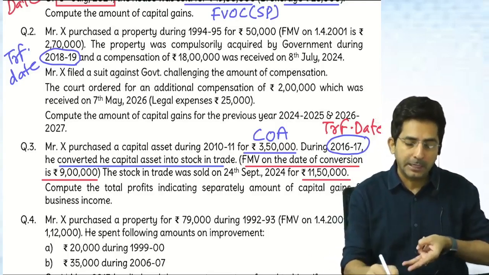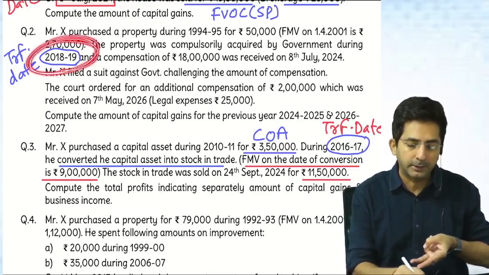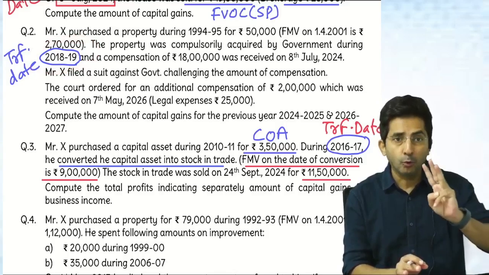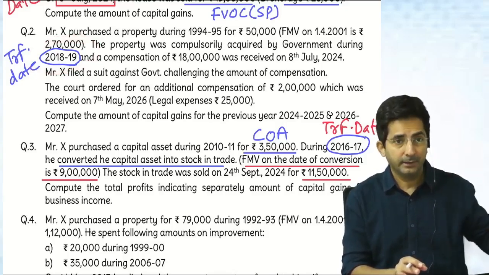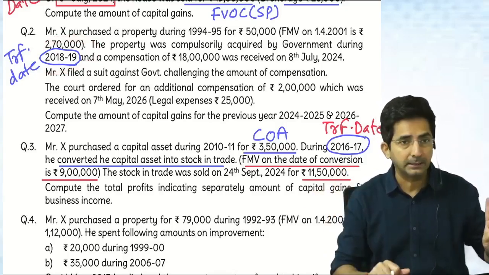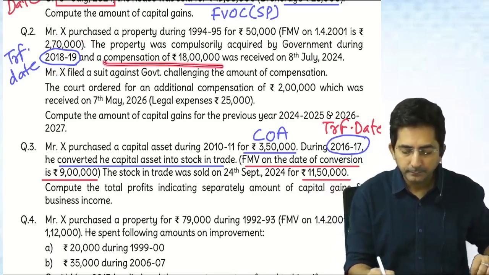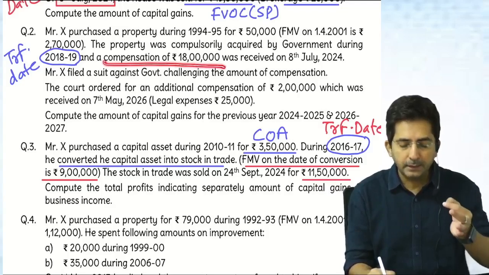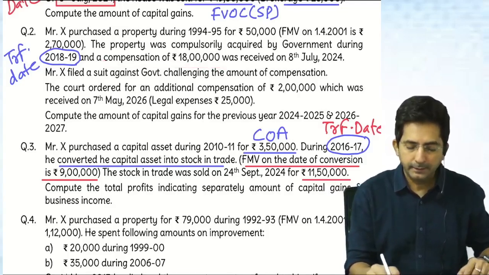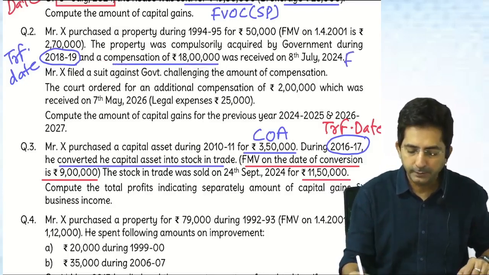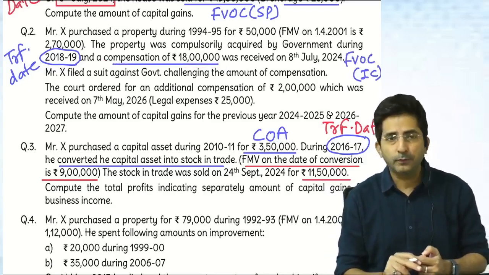So tell me, this transfer date is before budget or after budget? Before. So we'll follow the old rule, and in old rule indexation is there. And after budget there is no indexation. Okay. And what is this 18 lakhs? Initial compensation. What is it? Initial compensation. This will come in FVOC. It is full value of consideration.